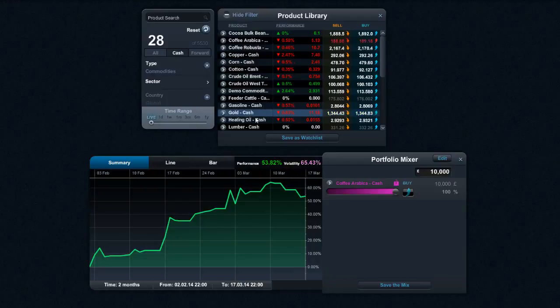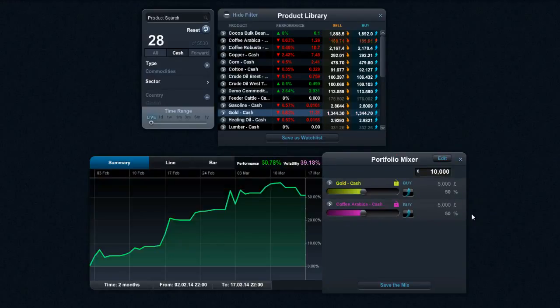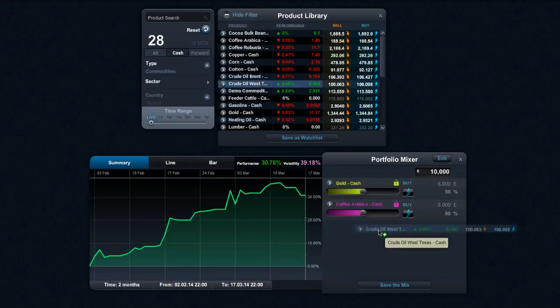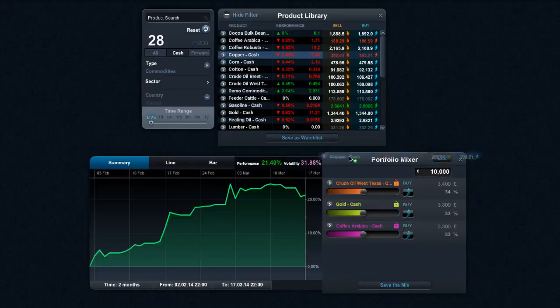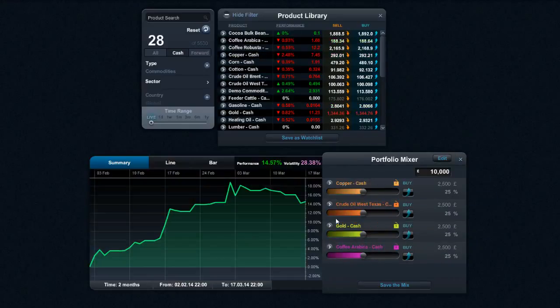If I then go ahead and take gold and drag and drop gold into here, it will add that aggregate performance. And if we select something like West Texas crude, add it in like so, and we finish up by adding copper into here, we'll have 4 products within my mix.